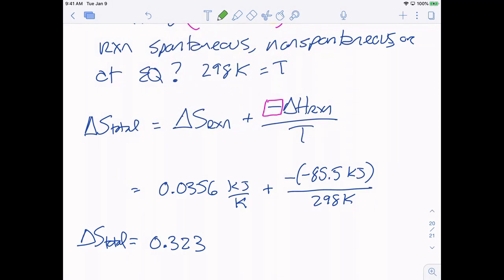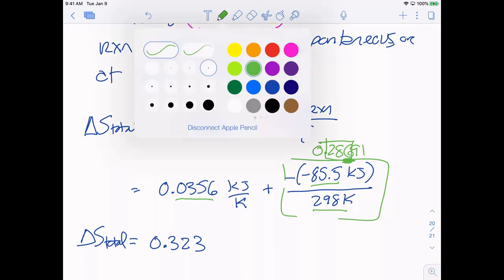So this part, when I divide that out, I got 0.2869. Well, and I'm just writing down some of the numbers. This has 3 significant digits in it, and this has 3 significant digits in it. So when I divide that out, I want 3, so it ends right here after the 6. If you wanted to round after each step, 0.287. And then when I add these 2 numbers together, this has 4 after the decimal point. This has 3 after the decimal point, so I want 3 after my decimal point.